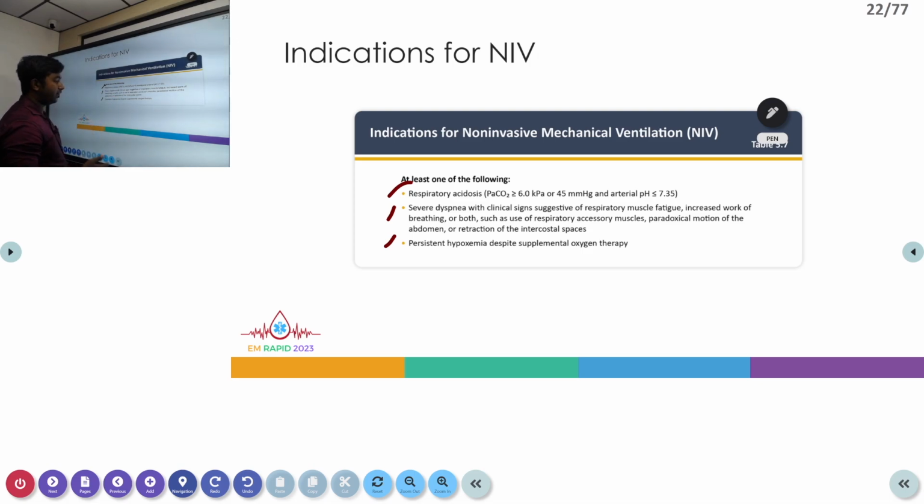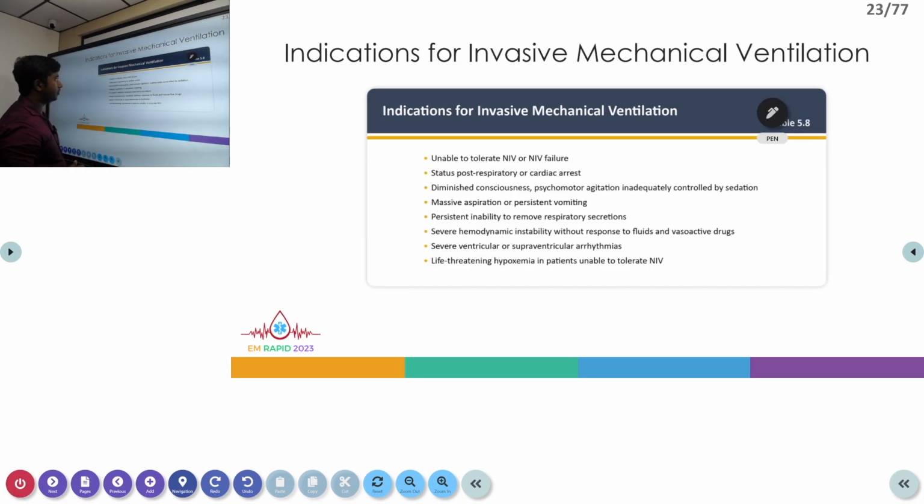Even after starting NIV, some patients may not improve. Those patients might have to go for invasive mechanical ventilation. The first group will be the persons who are unable to tolerate NIV or going into NIV failure. Second will be post cardiac arrest or post respiratory arrest. Then third will be worsening or diminished consciousness, or psychomotor agitation which is inadequately controlled by sedation. Then massive aspiration, which can again get worsened by using NIV, or persistent vomiting. Especially to protect the airway, we go for invasive ventilation.